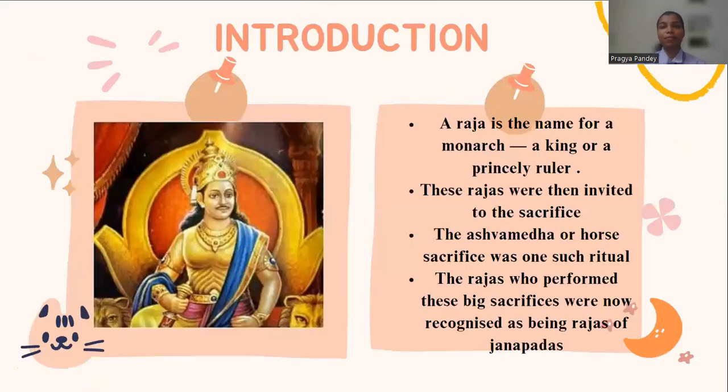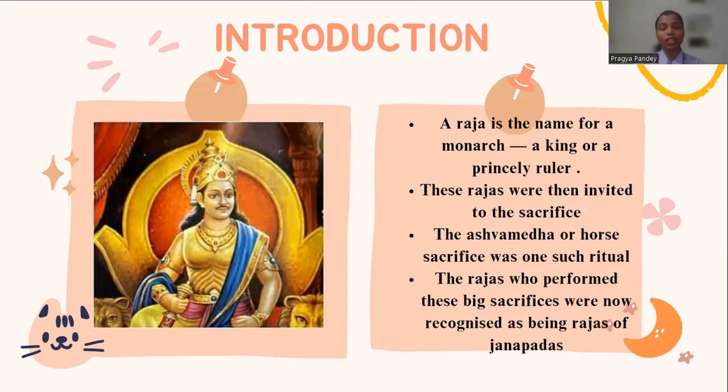So first, let's begin with the term Raja. Raja is a name of a monarch, a king, or a princely ruler. Raja means king. He is the person who is ruling a kingdom. But at that point of time, the Raja was eligible to perform sacrifice, and one such sacrifice was Ashwamedh Yagya. You all have heard about Ashwamedh Yagya in the Ramayana.